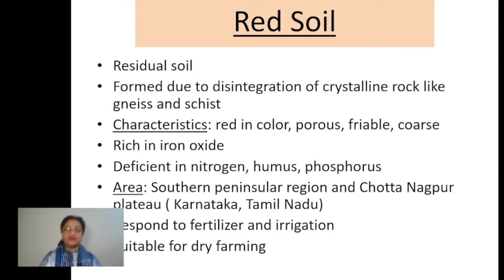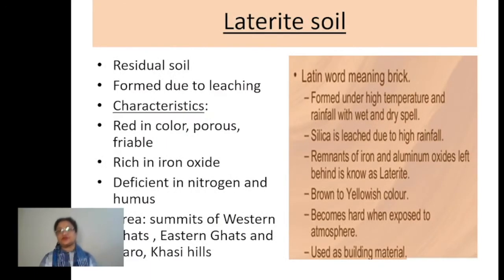It is a technique where we use less water. By using less water, we grow different types of crops, and in that type of farming, the red soil is best suited. Now come to the third type of soil, which is called laterite. Laterite soil. If you see the literal meaning of it, the word is basically a Latin word which means brick. You can easily relate this with the use of laterite soil. This is a type of soil which is used for brick making also. So you can relate that.